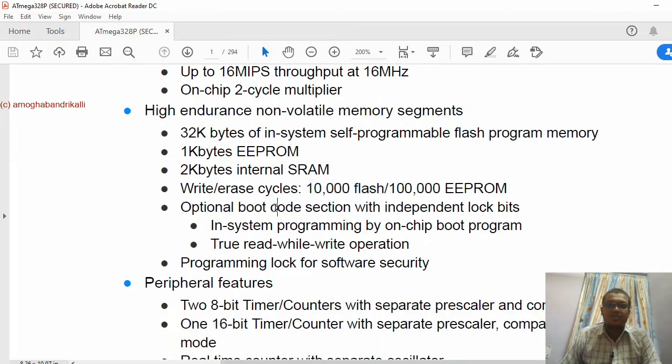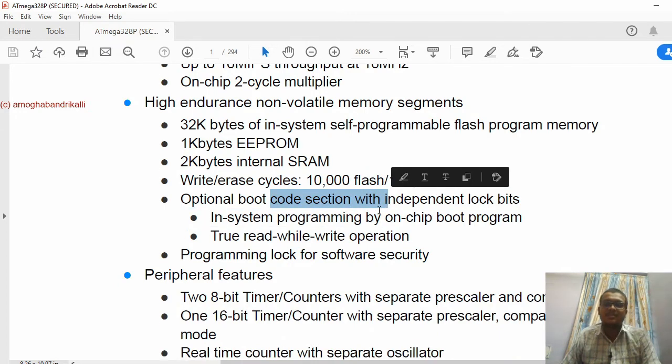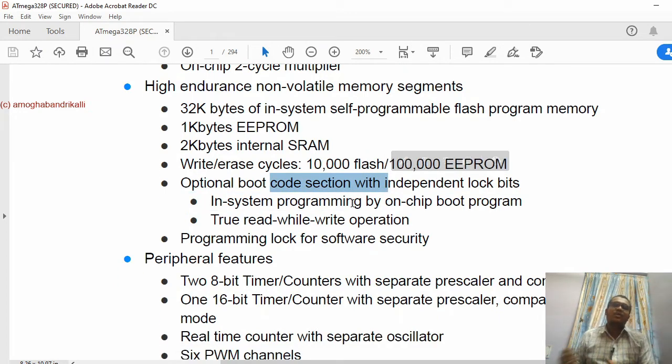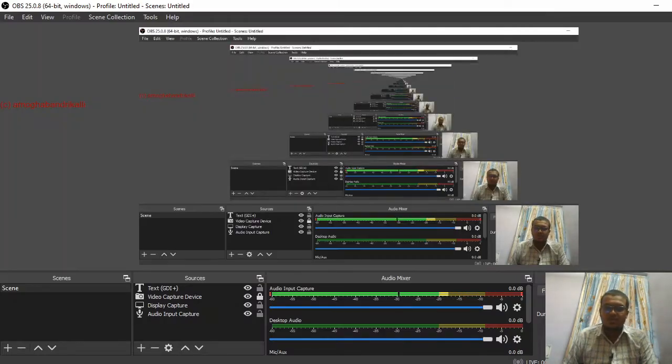An optional boot section is provided. Boot section means some Arduinos don't start when you buy them; you need to dump some boot code. That is called the boot section.